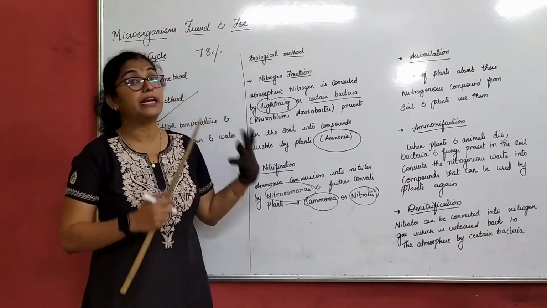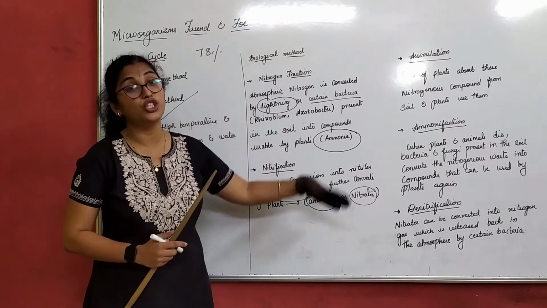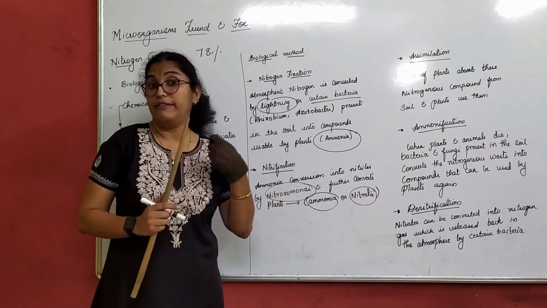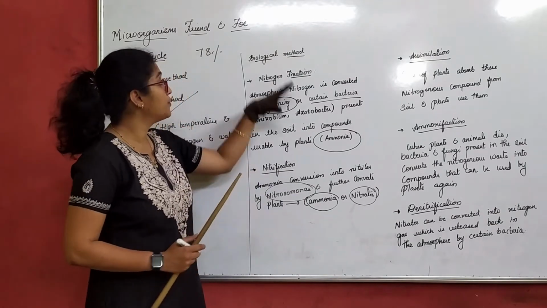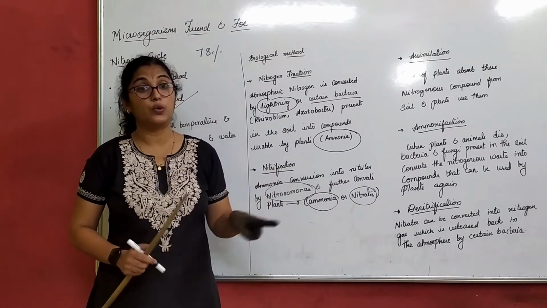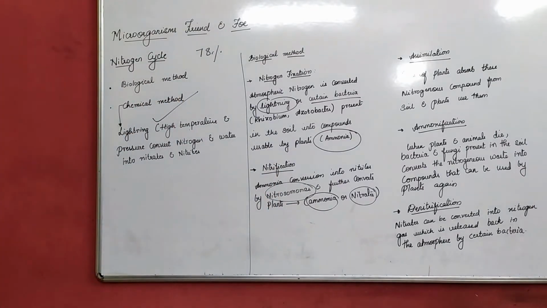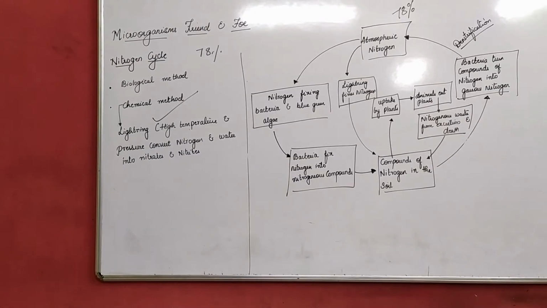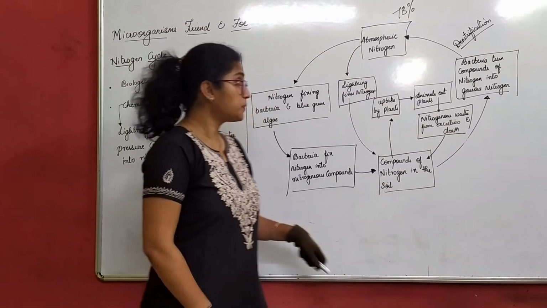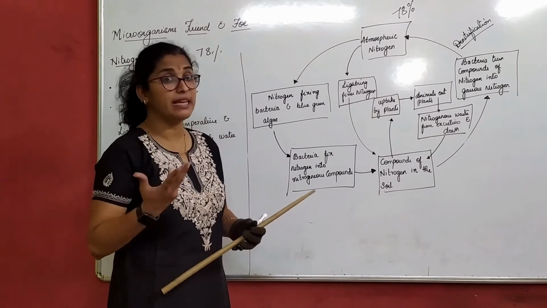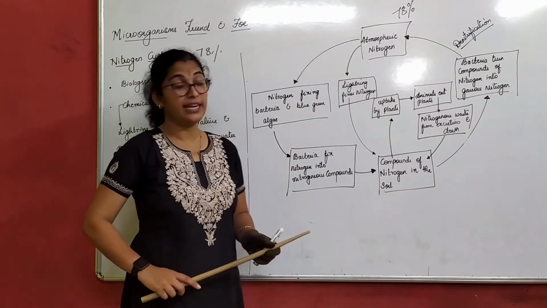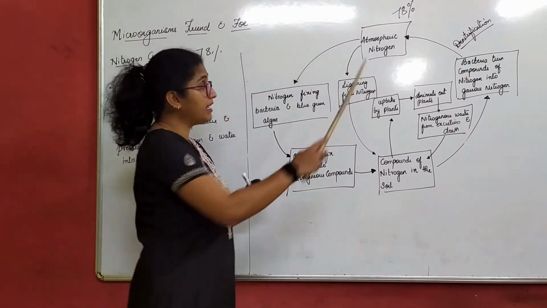Now we will see in a pictorial or flowchart form what the nitrogen cycle actually is. That means when asked about the nitrogen cycle, you have to explain these 5 methods along with the nitrogen cycle. So this is the nitrogen cycle. If you have understood the 5 steps of the nitrogen cycle, it is very easy to understand this, right? Let's again understand from the beginning.